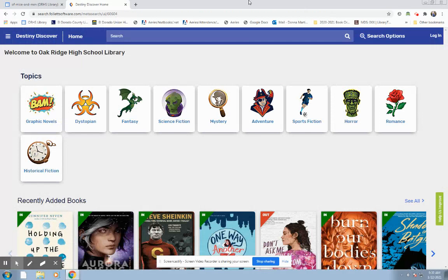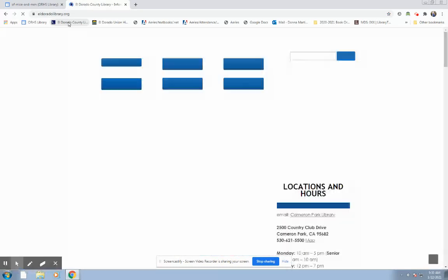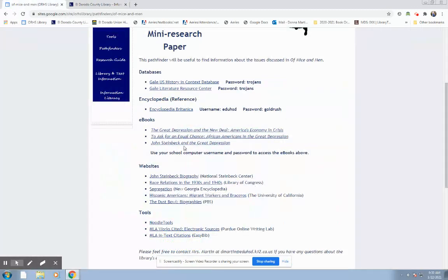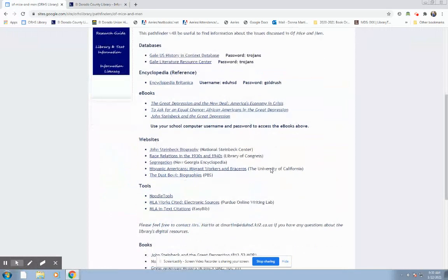Another option is I have the El Dorado County Library bookmarked. You can definitely look for books, either digital or print books, through their catalog here. So that's another idea. And then the web, you're probably going to find any topic on the web. So I would save your hardest topics for websites if you have to use a variety of sources.